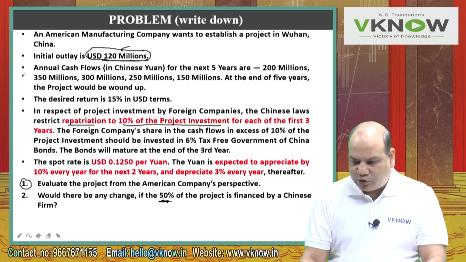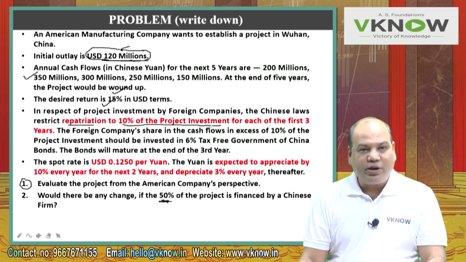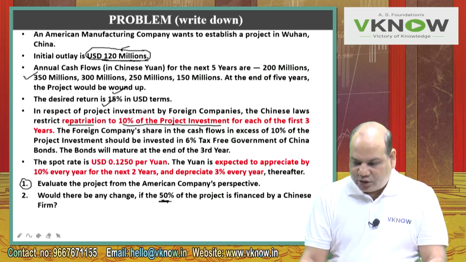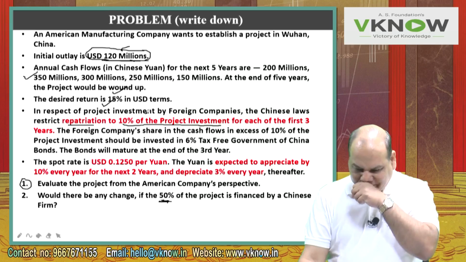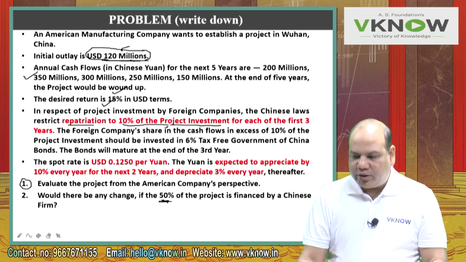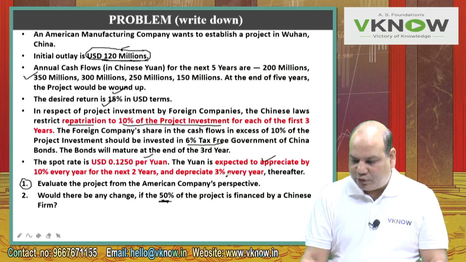Then 5-year cash flows are given. Life is 5 years. Discount rate 15%. In the first 3 years, only 10% of the project investment can be repatriated, which means 90% cannot be repatriated, and that will remain invested in China for 3 years in 6% tax-free government bond, and after 3 years this amount will be released. Then you are given the spot rate, yuan appreciation rate for 2 years, and then depreciation rate for 3 years.